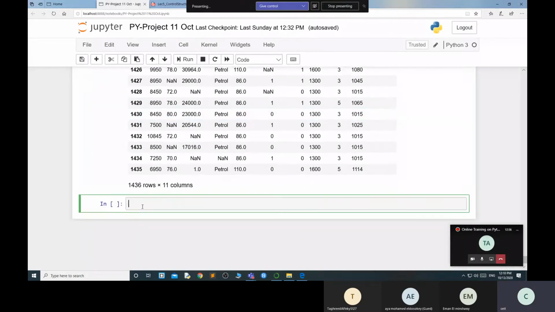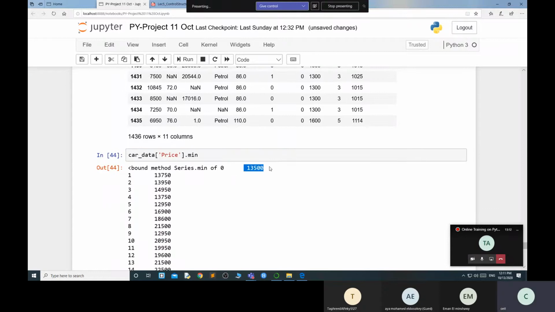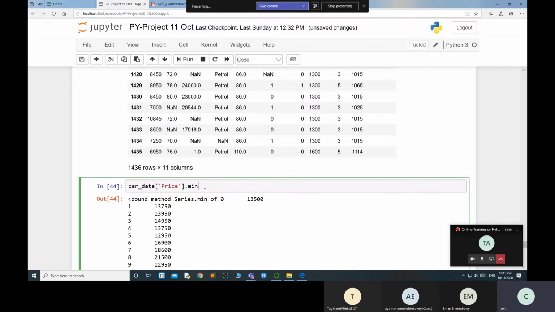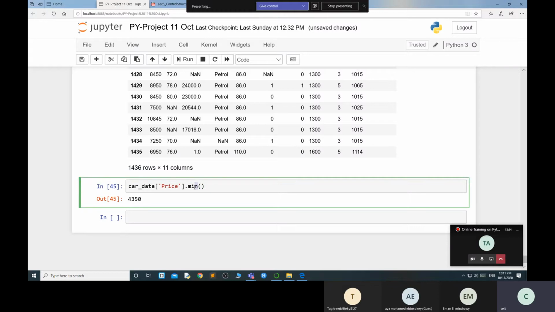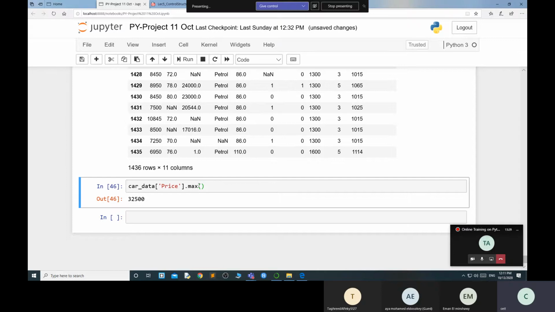Suppose this is my car data. In the car data I have the price column. If I want the minimum, these are the minimum values. Okay, minimum value is this. If I want to find the maximum value, the maximum value is this. So that is how I find the minimum and the maximum, and according to that I can make a range for my dataset.